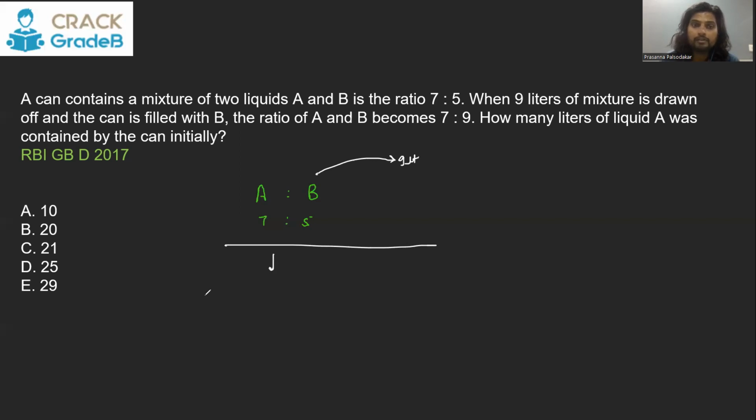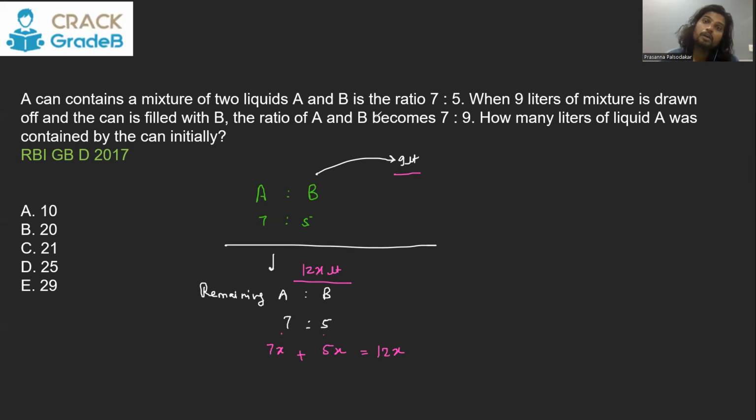After that, the remaining will have the ratio between A and B as 7:5. Ratio does not change as long as you are just separating. So you took out 9, ratio will still be 7:5. So if A is 7x, B will be 5x, and together they are going to be 7x plus 5x, that is 12x. So we now have 12x liter remaining solution, in which A and B are in the ratio 7:5, meaning 7x and 5x.